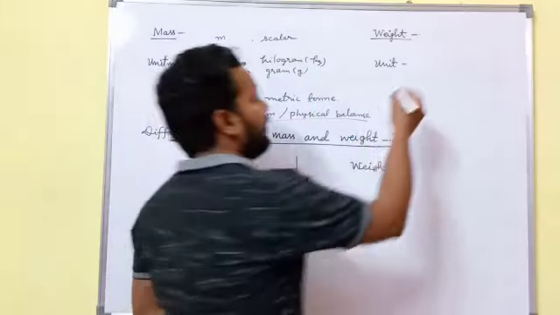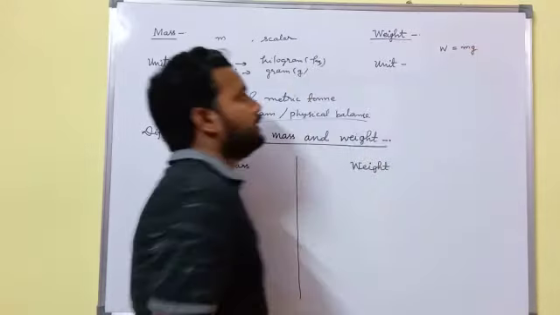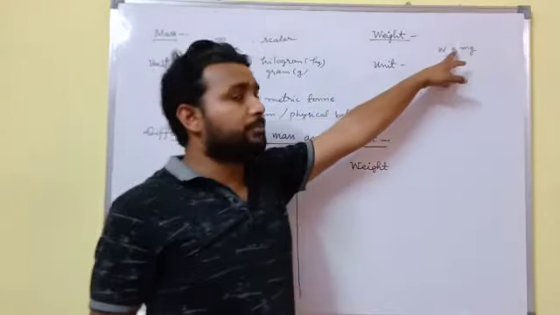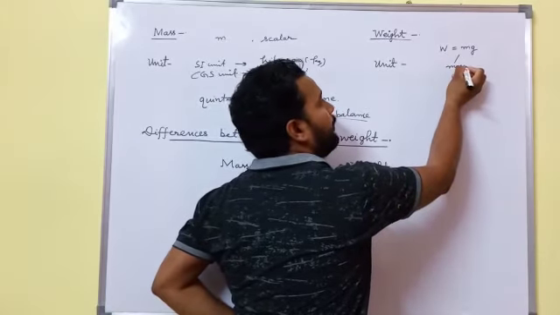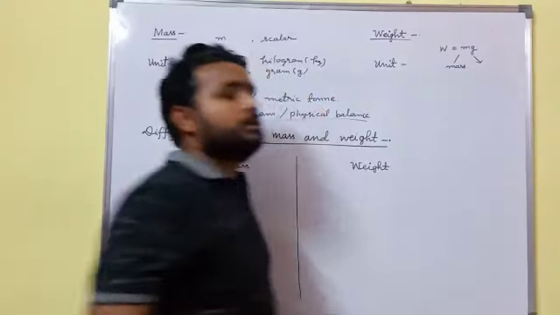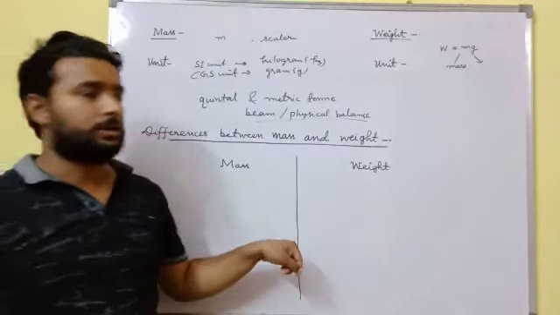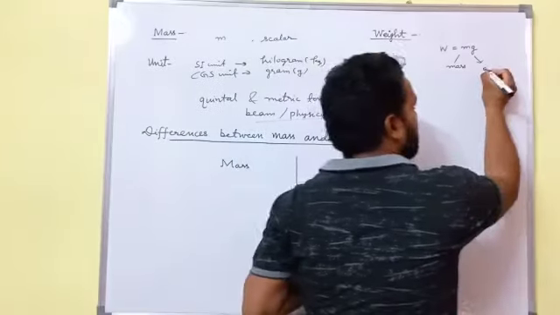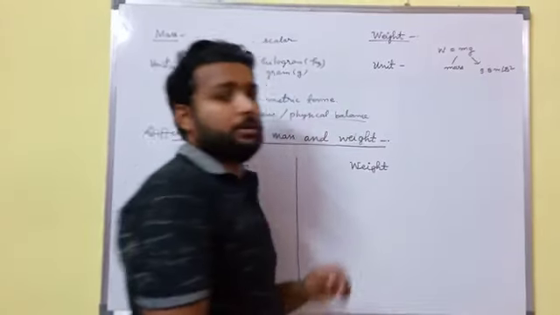We can write the formula for weight: W equals m into g, where small m represents mass and g represents acceleration due to gravity. The value of g at the earth's surface is 9.8 meter per second square.